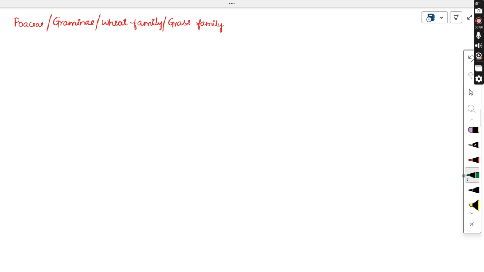The plants of this family belong to the monocots, the monocotyledonous plants. The Poaceae family is considered the second largest family of monocots. Then what is the first largest family? The first largest family is Orchidaceae, the orchid family, and the second largest family in the monocots is the Poaceae family.